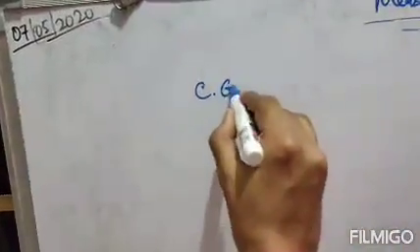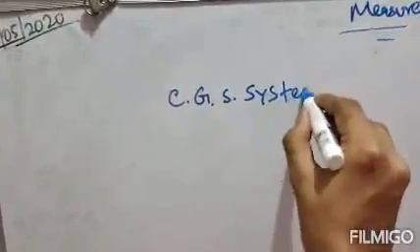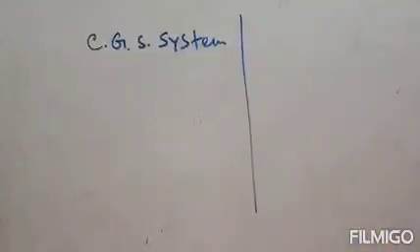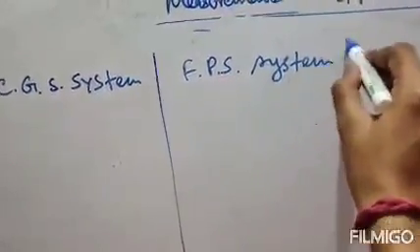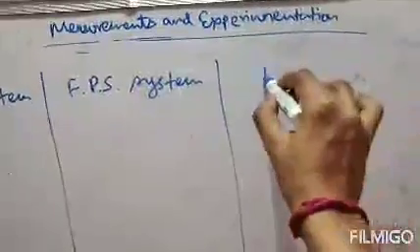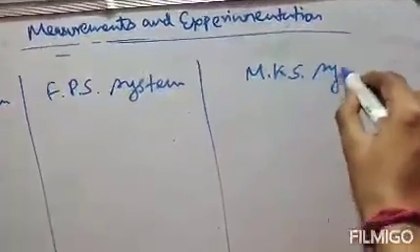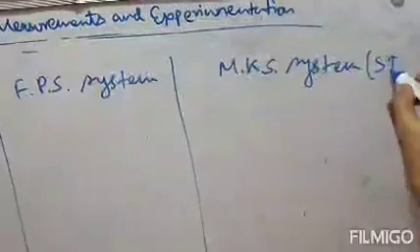Next, there are 3 systems, or nomenclatures, we should know by which units are expressed. One is the CGS system, another is the FPS system, and the third is the MKS system or SI system.